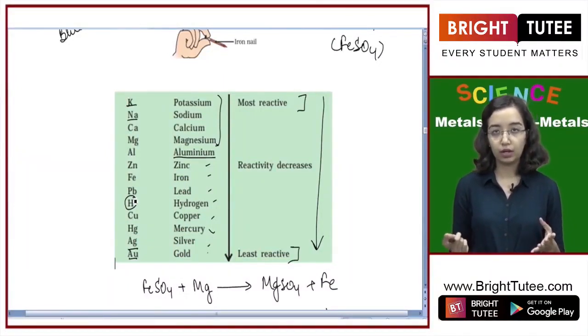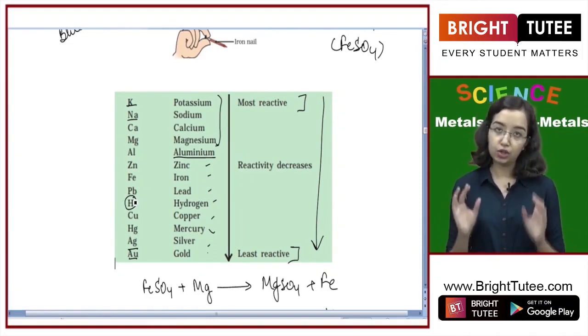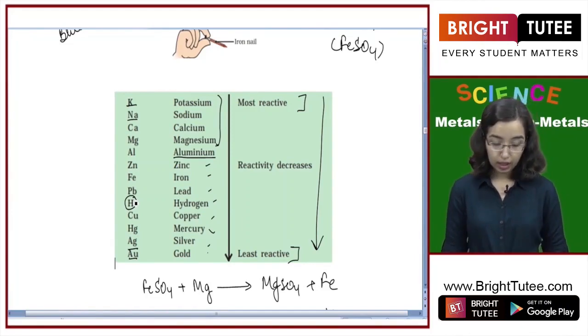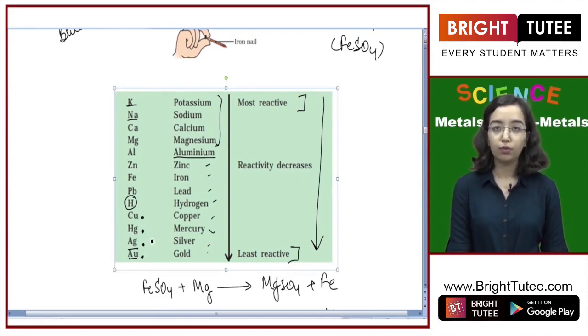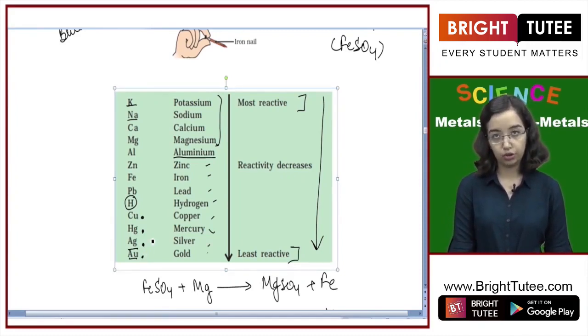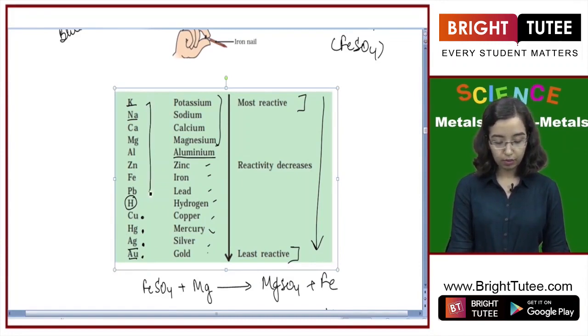Hydrogen has only one electron, that is why it is very difficult to group it in either of the places. But hydrogen is part of the reactivity series, and anything that is below it, so copper and mercury, silver and gold, all four will not be able to displace hydrogen, whereas anything from up here will be able to displace hydrogen from its compound.